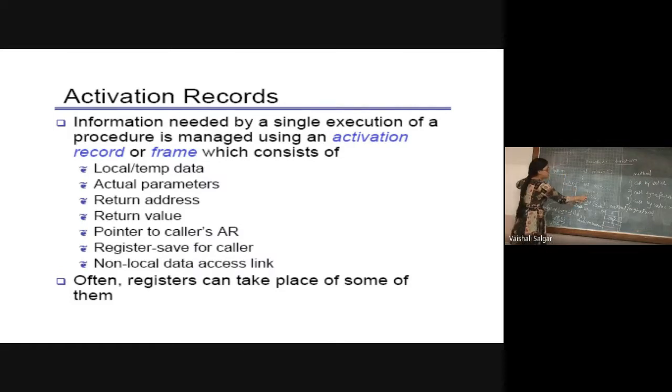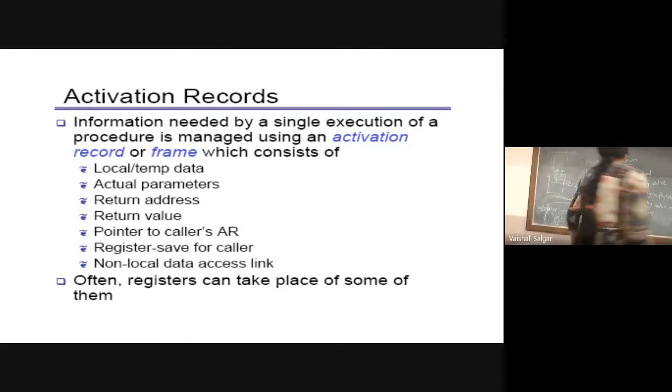This is the activation record for M. It is going to store the state of the parameters. So A, B, and C. A has the value 10, so A equal to 10, B is equal to 20. These values, the state of those variables, will be stored, and at the same time the return pointer. So what will the return pointer be? Once the procedure is completed, the return address will be 6. So whenever control is back, from the 6th line it has to resume the execution. So all that information is there in my activation record. This is a frame, so that's why it is called a frame or a record. Activation record, which will be referred to as AR.